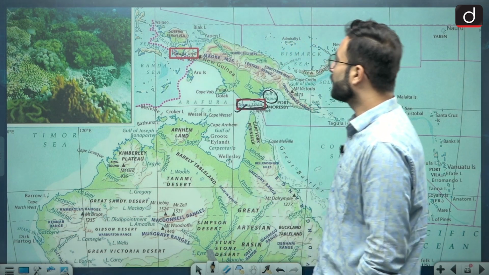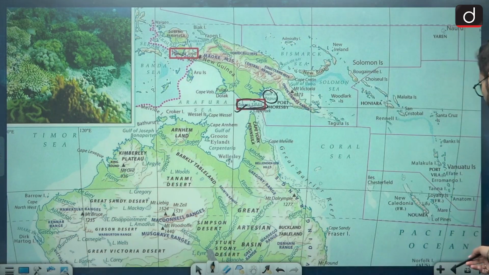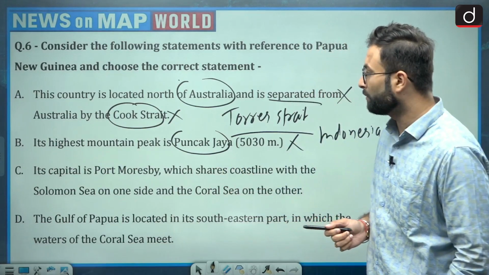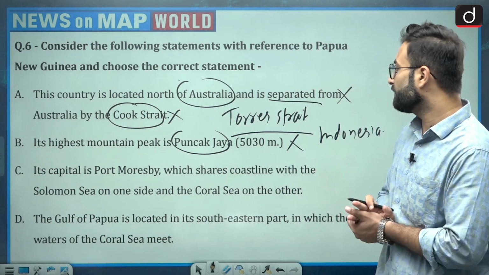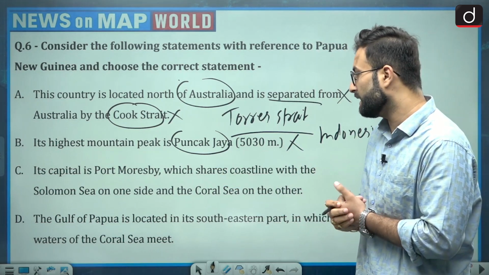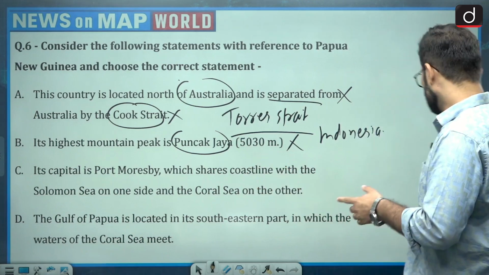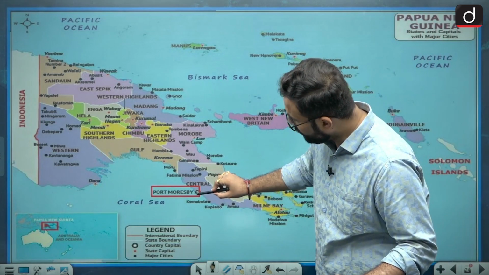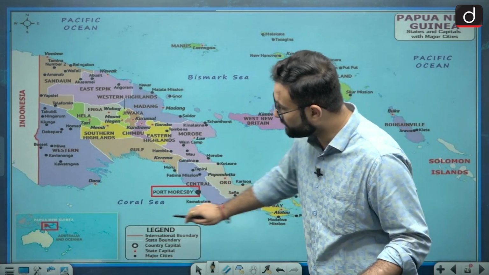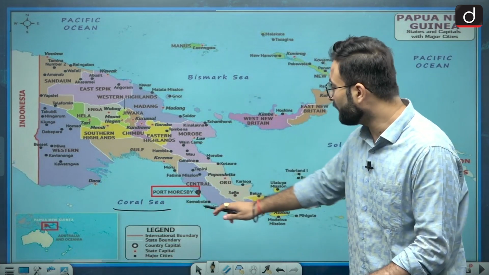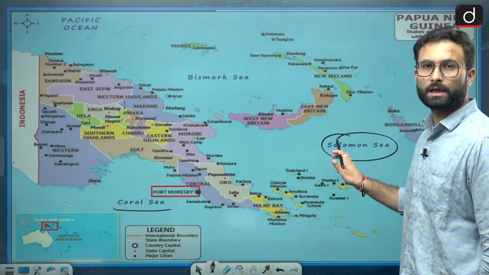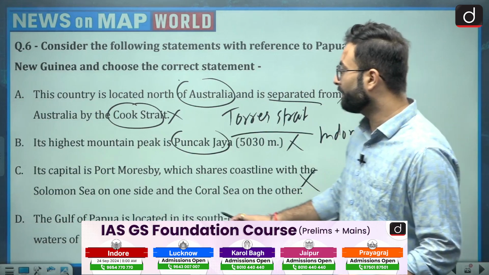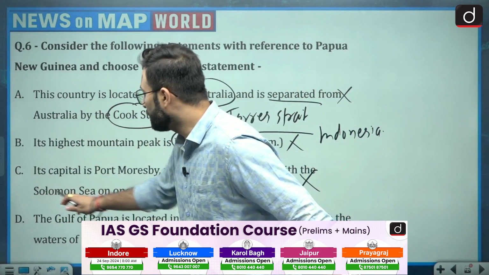in Indonesia. Okay, now moving further, statement 3 or option C: its capital is Port Moresby, which shares coastline with the Solomon Sea on one side and the Coral Sea on the other side. Yes, this is the capital, which is somewhere over here, and on this side we have the Coral Sea, but it does not have any direct link with the Solomon Sea. So that statement is also incorrect.